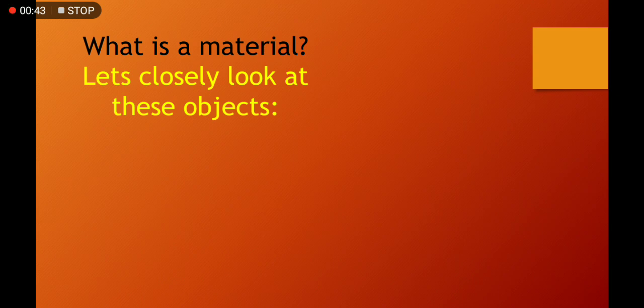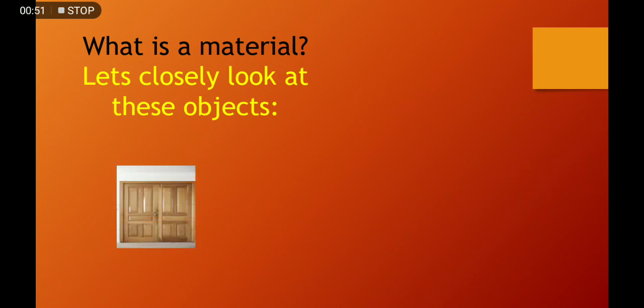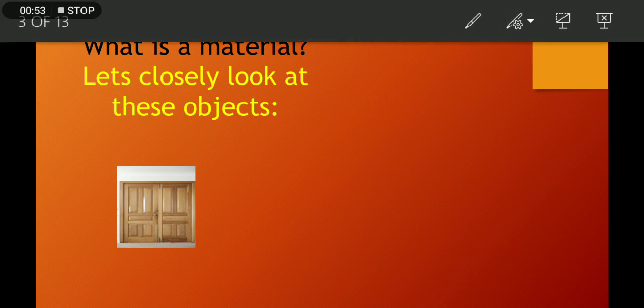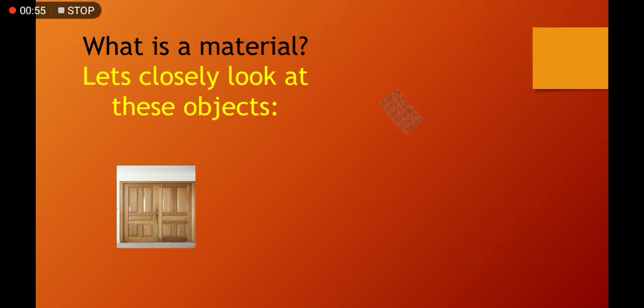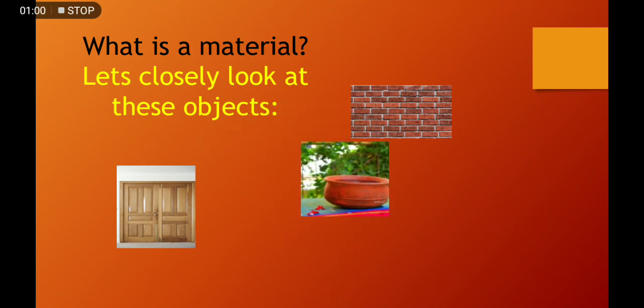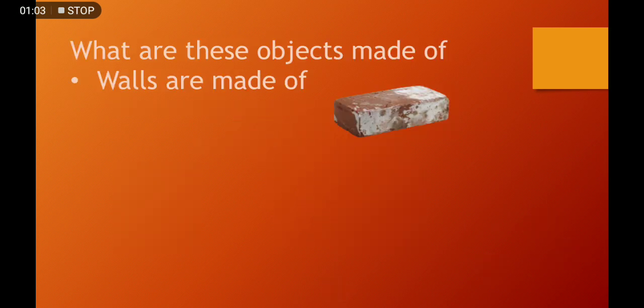What is a material? Let's closely look at these objects. This is a door, a wall, and a pot. What are these objects made of? Have you ever thought? Okay, walls are made of... Very good, they are made of bricks.